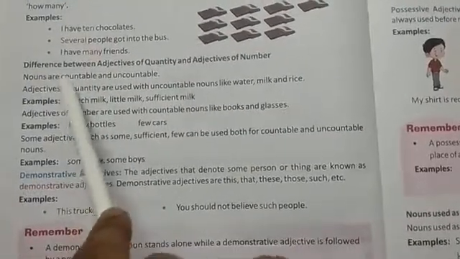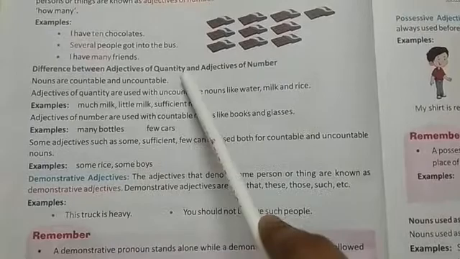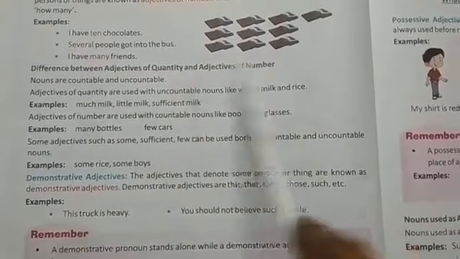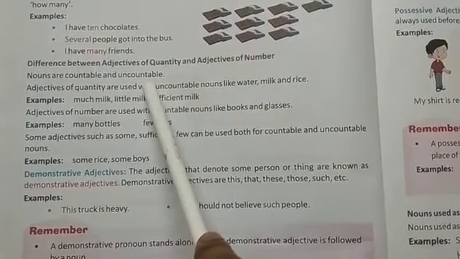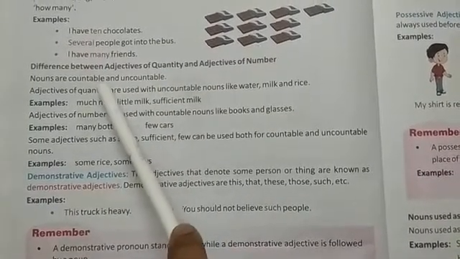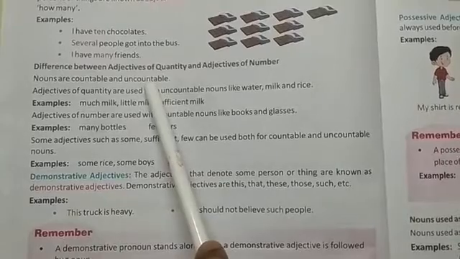Now let us come to the difference between adjective of quantity and adjective of number. So nouns are countable and uncountable. So there are two types of noun. One is countable and the other one is uncountable.